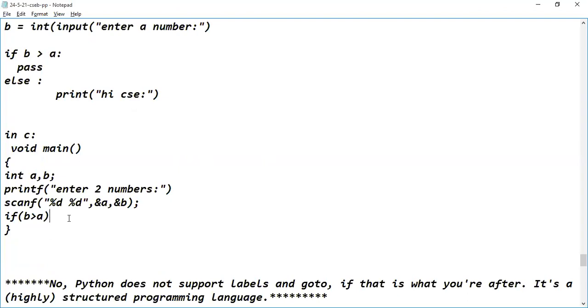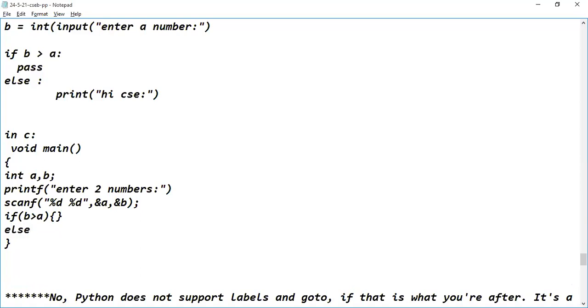We can use break, sir. See, we can't use break statement. So guys, we can just give the condition, B greater than A. See, here I can give semicolon. That's it. If this condition is satisfied, nothing is there to execute. Or else here I can open the flower brace and close the flower brace. So what's the meaning of this statement? Nothing is to be performed when B is greater than A.